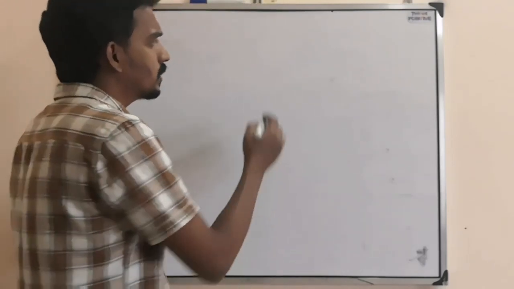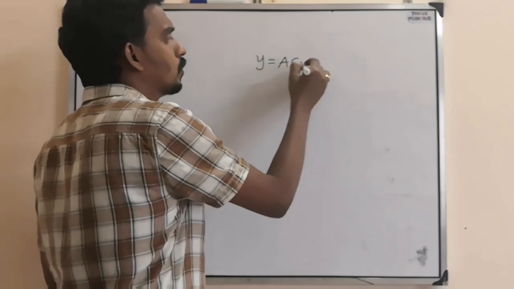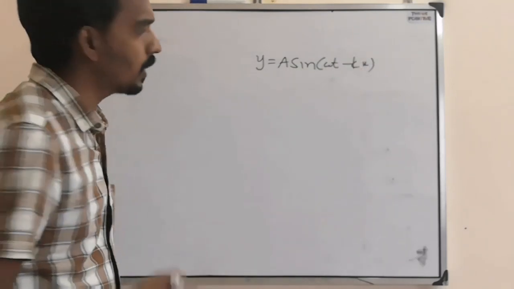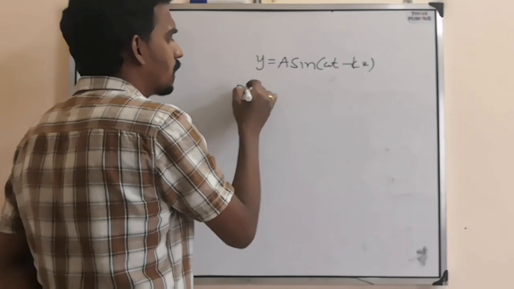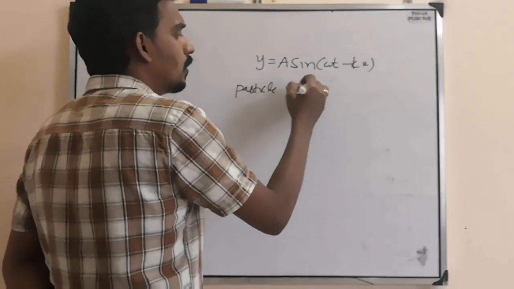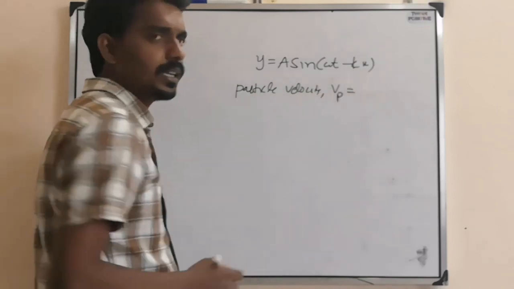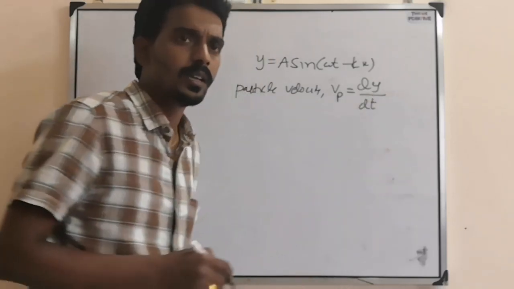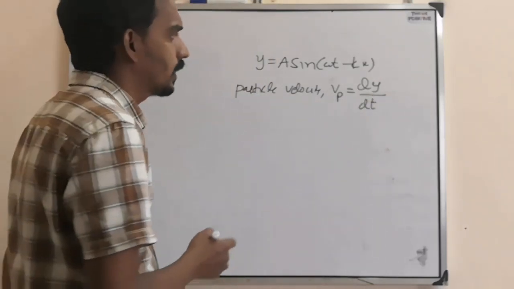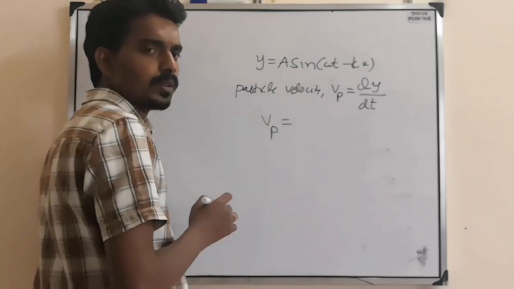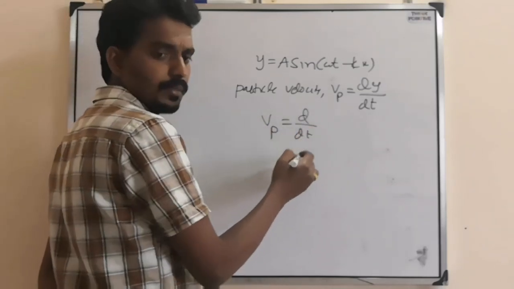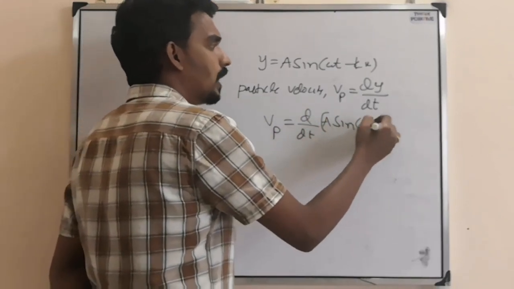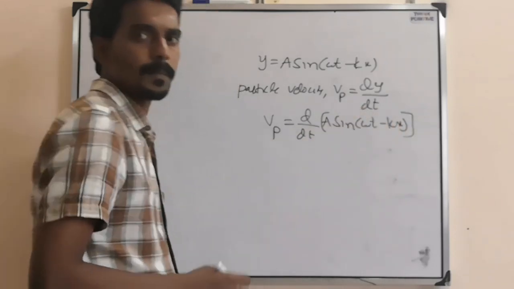But before that, when you consider the wave equation y equals a sin(omega t minus kx), they can also ask one more thing based on this equation, that is particle velocity. Particle velocity is the rate of change of displacement, because velocity means rate of change in displacement, dy by dt. So Vp equals d by dt of a sin(omega t minus kx).